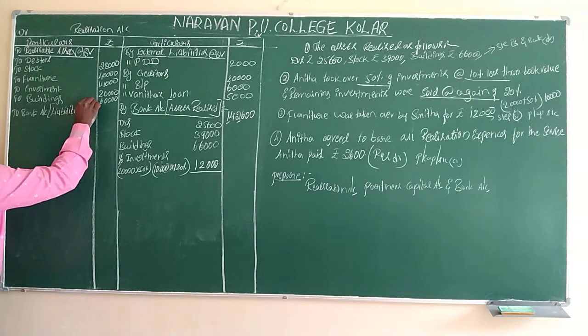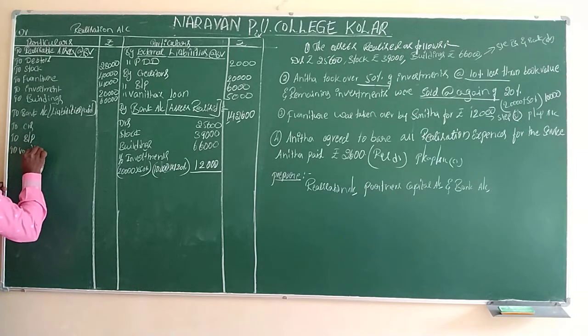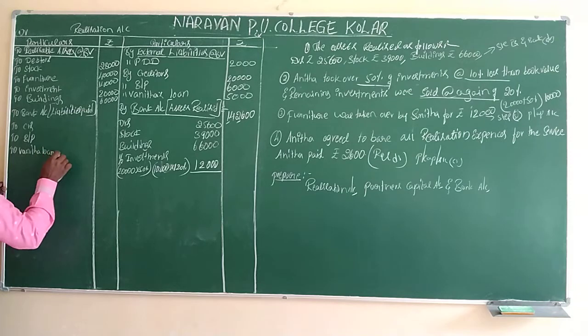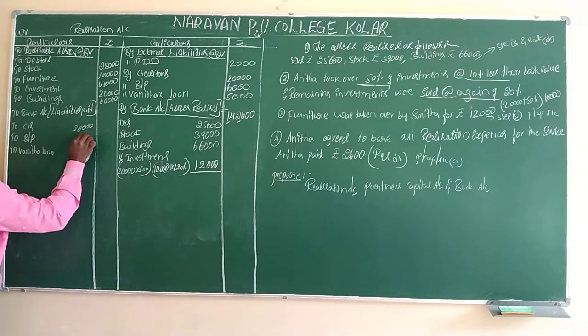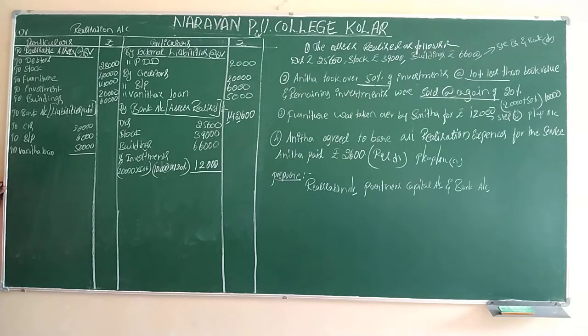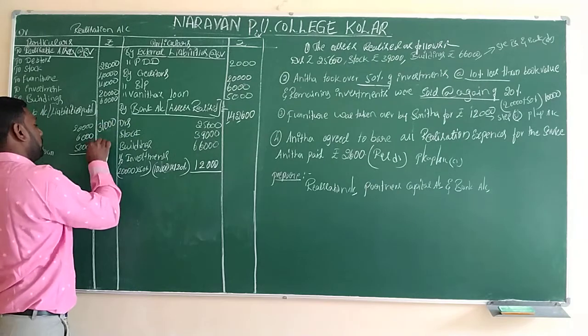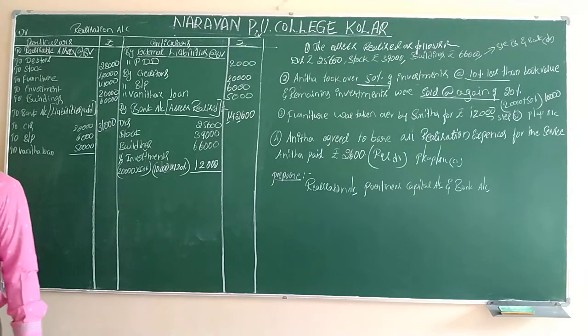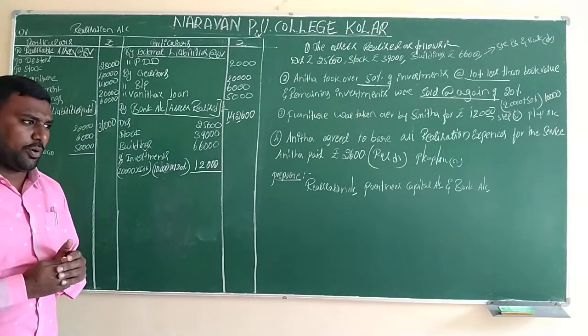Liabilities paid. So totally we have 3 liabilities: creditors, bills payable and Vanita's loan. Creditors is 20,000, bills payable is 6,000 and Vanita's loan is 5,000. Totally we get a liability of 31,000. 31,000 rupees of liabilities we have to pay compulsorily. This is about step number 4.